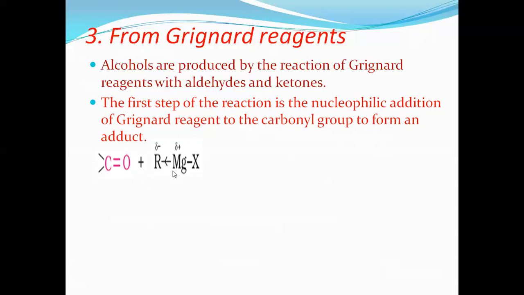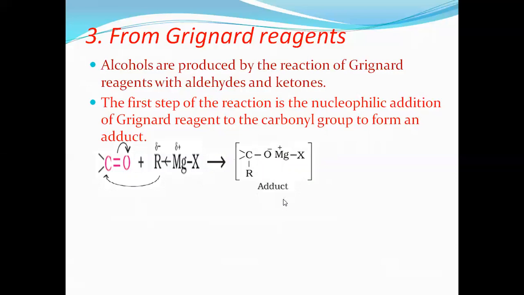So oxygen carries negative charge, which carries MgX. The R group goes to carbonyl carbon and the pi bond shifts to oxygen. Now R goes here, so the double bond breaks, O becomes negative, and the negative charge carries MgX.